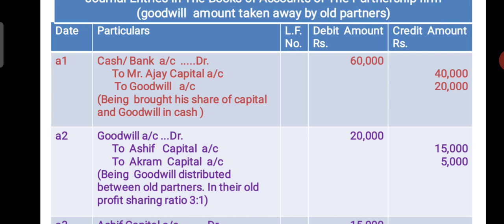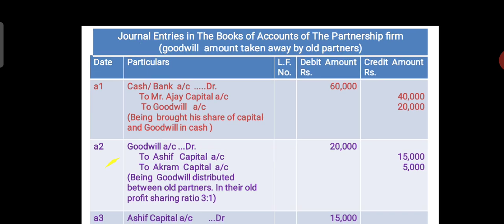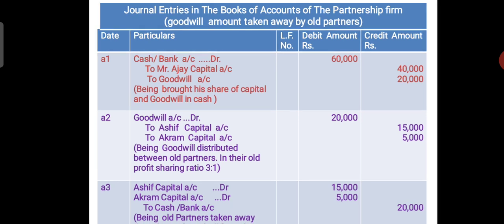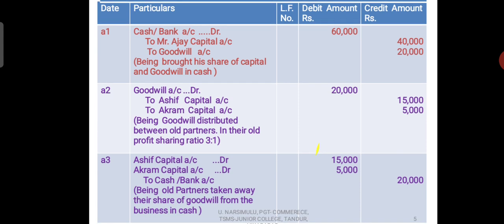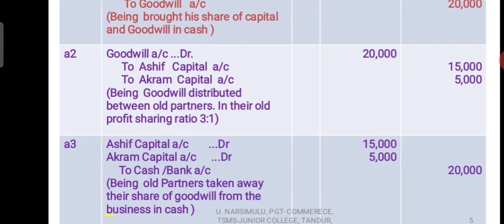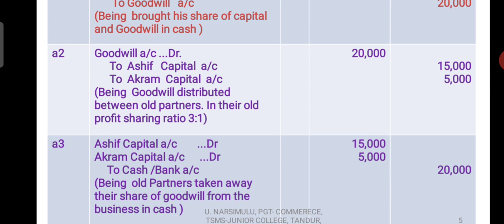Being goodwill is distributed between old partners according to their old profit sharing ratio. This is the second entry; we used to write it, and we have written it here also. And the third entry is the new point, a new entry for the new point. What is that new point? The distributed goodwill is taken away.